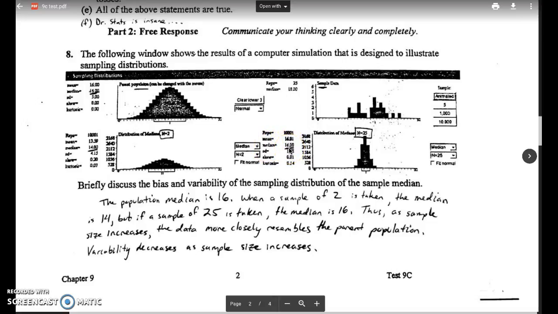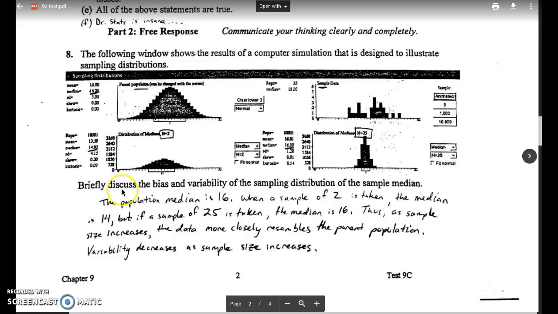And so the concept of what you should see from that is that as your sample size increases from 2 to 25, your data is less variable because it's not as spread out, and you're having more values that are closer to the population median value of 16. You can see that when we increase the sample size, first the median was 14 when we only had 2 in our sample, and now it's 16.